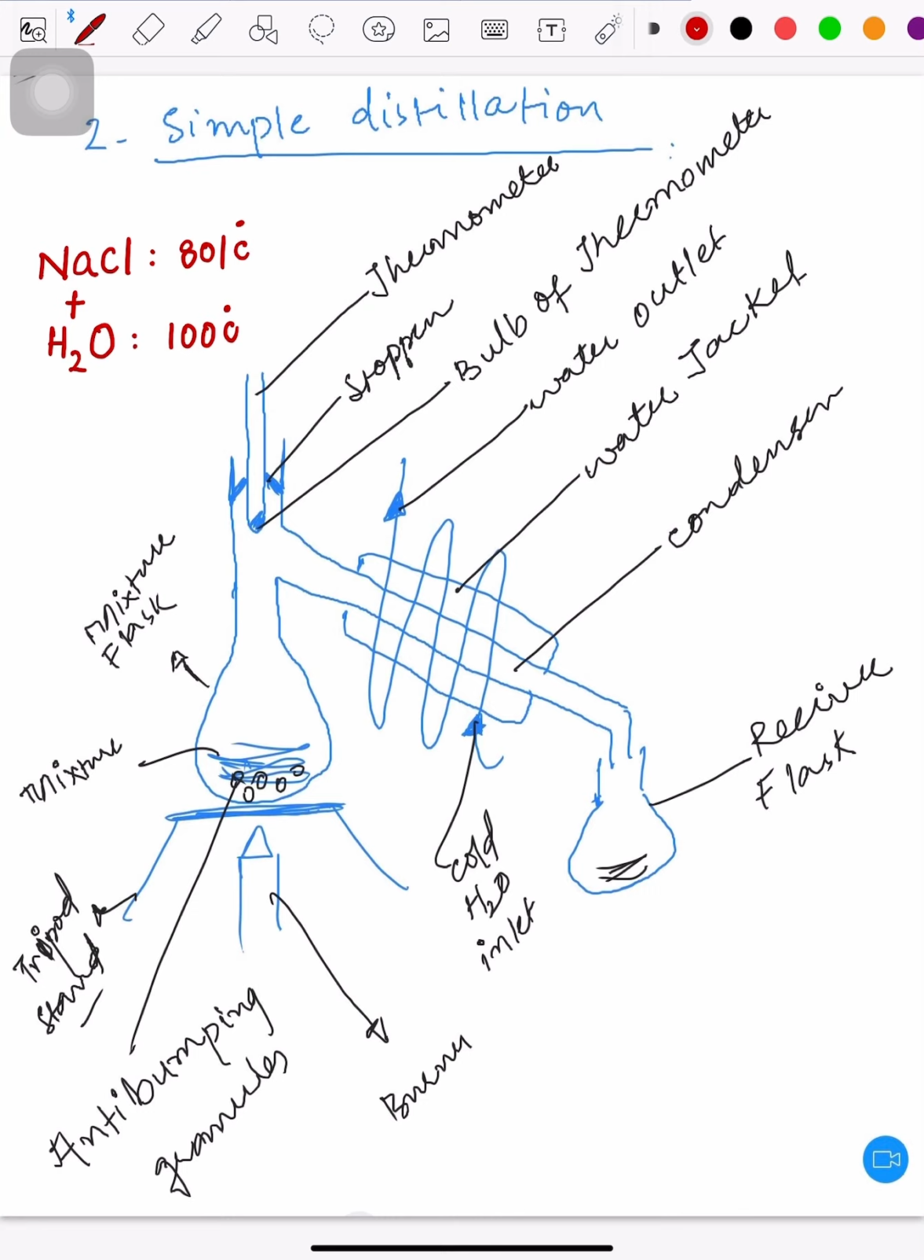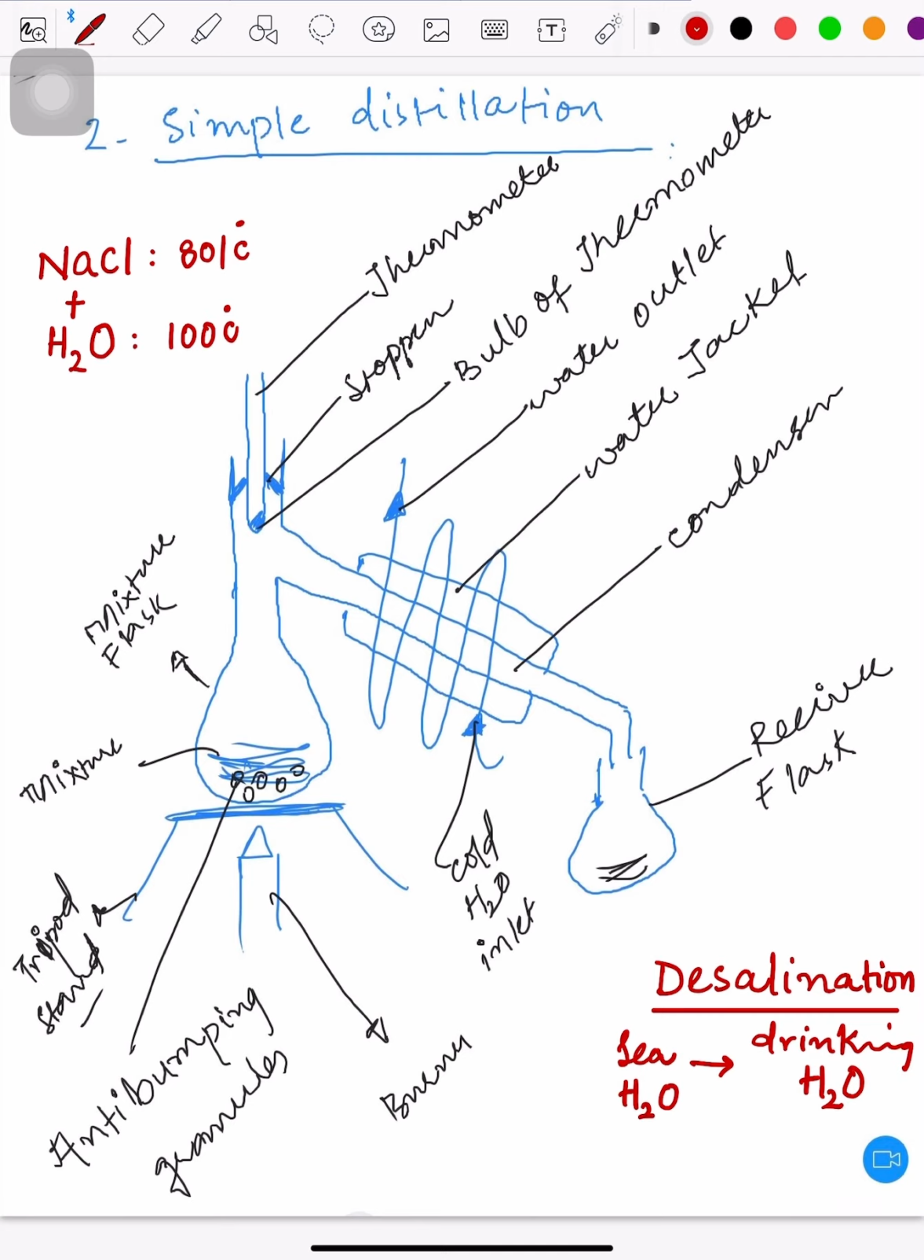Before moving ahead, I would like to inform you that there is one industrial application for simple distillation, and that is called desalination. So what is desalination? It is a method which is used to remove the salt from seawater to change it into drinking water. We know that we cannot drink seawater. Why is it so? Because seawater has lots of dissolved salts in it, so we have to remove those dissolved salts to change it into drinking water.